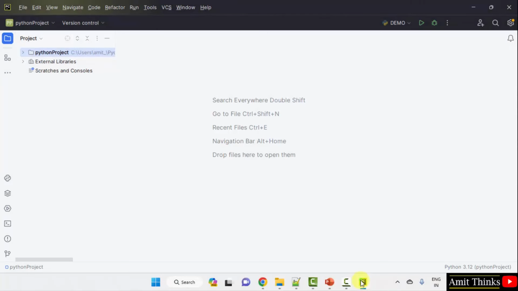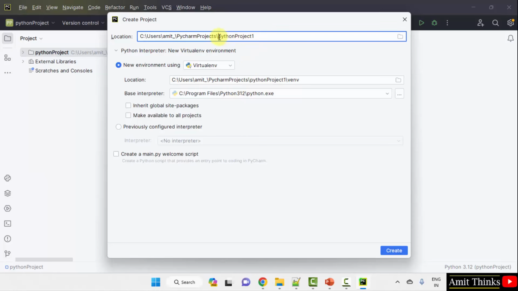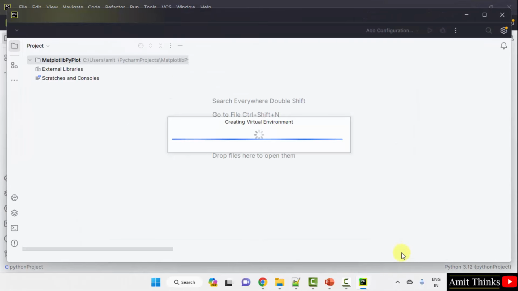We are using the PyCharm IDE. PyCharm provides a free and open source PyCharm Community Edition. We will use the same to run Matplotlib programs. Since we already installed Matplotlib, create a new project. Go to File, New Project, mention the project name. Let's say I'll add Matplotlib PyPlot. This is the location of the project. You can add any name for your project. Ours is Matplotlib PyPlot, and I'll click create. Now our project will get created.